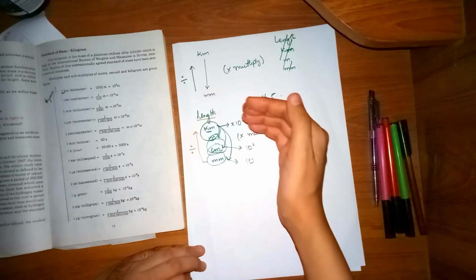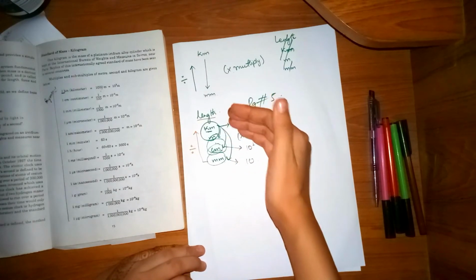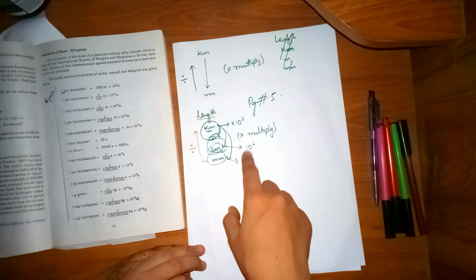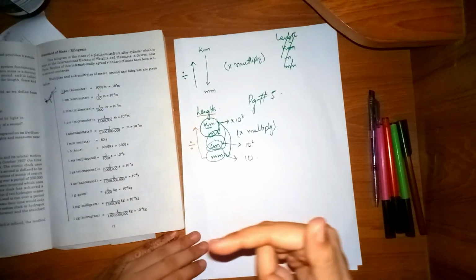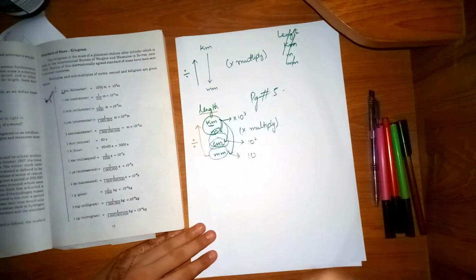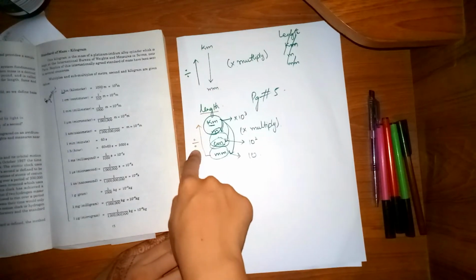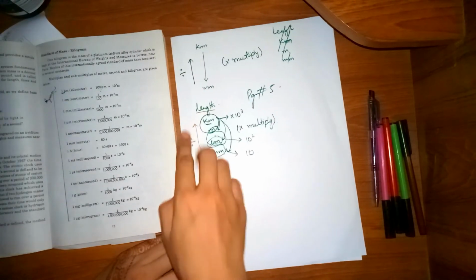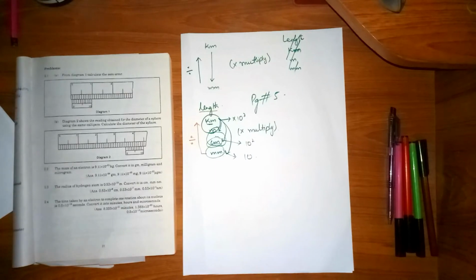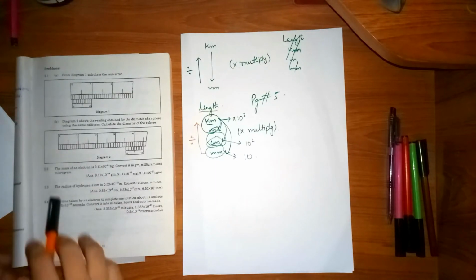If you are going from upper to lower, you multiply the notations. If you are going from lower to upper, you divide.